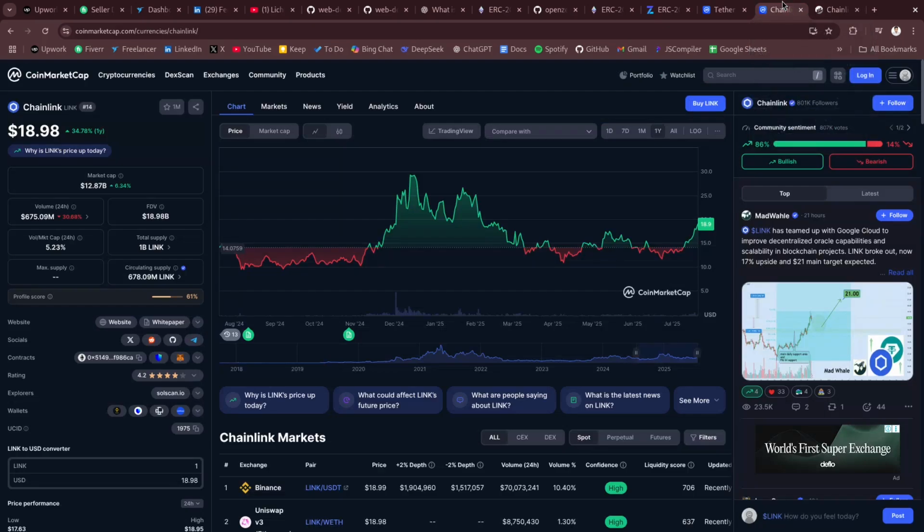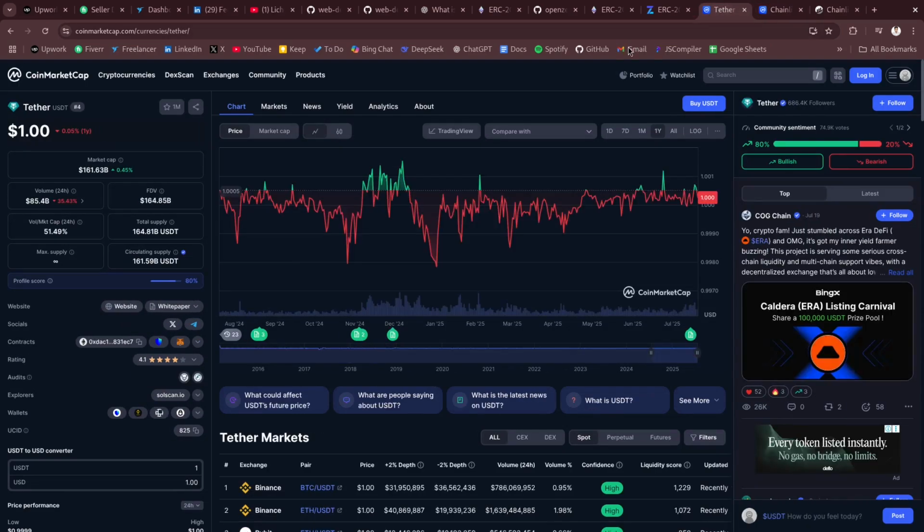Let me take a look at another example, that is the ERC20 token Tether or USDT. This actually tracks the valuation of the dollar. One Tether is equal to $1. You can exchange one Tether with another Tether. That is why it is an ERC20 token.